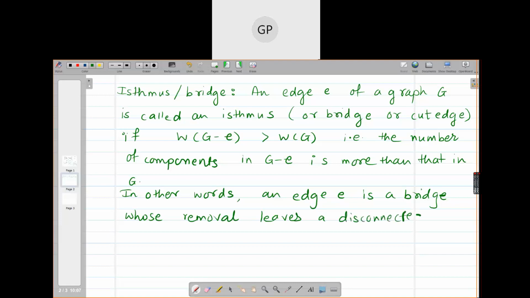So if you delete the edge, whatever is left is a disconnected graph. Have you understood it? Yes, ma'am. Good.